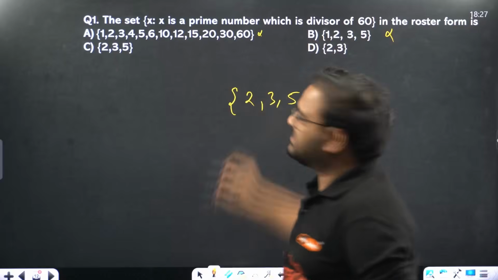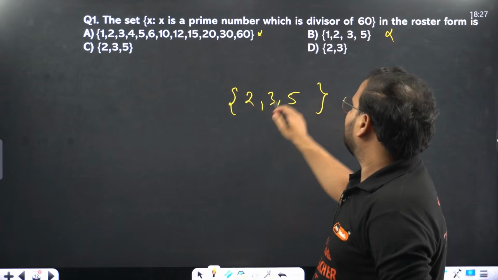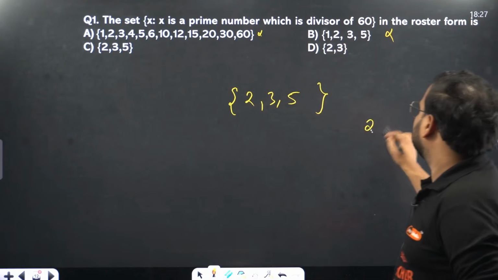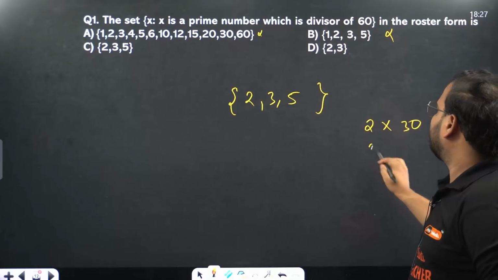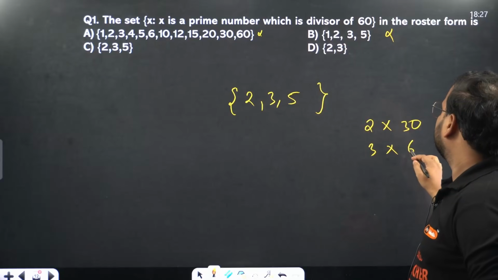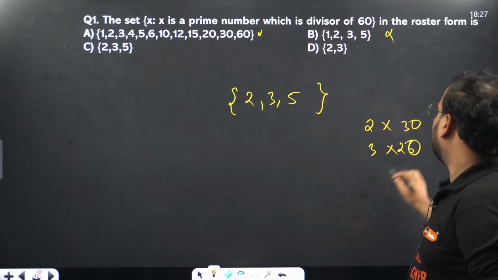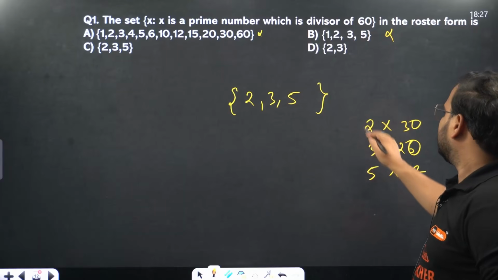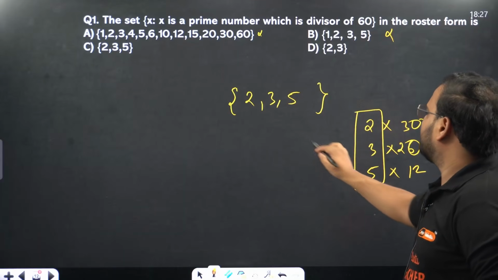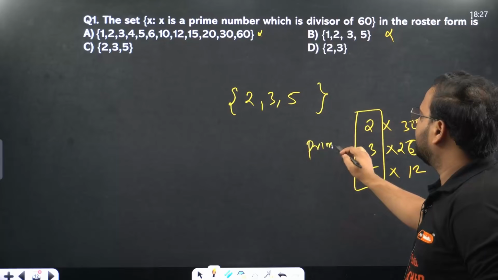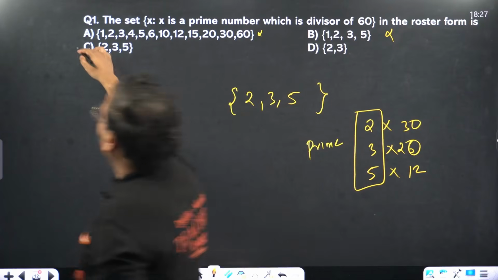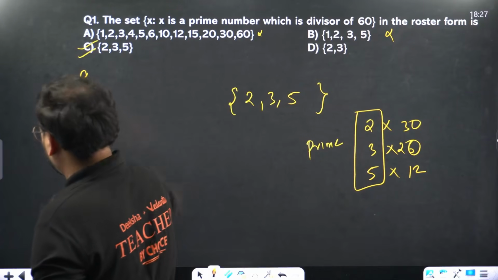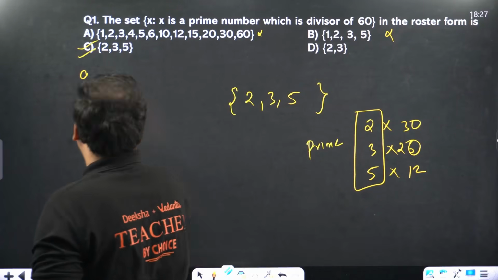Because 2 will divide 60, it's prime. 3 times 20, right? And 5 times 3 times 4. All these are divisors and they are also prime. My answer is what? Option C.